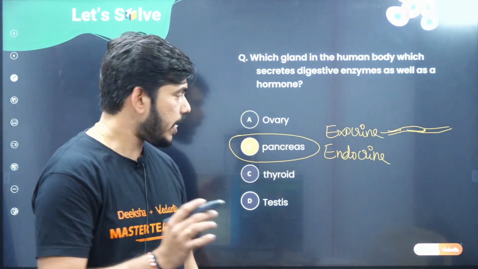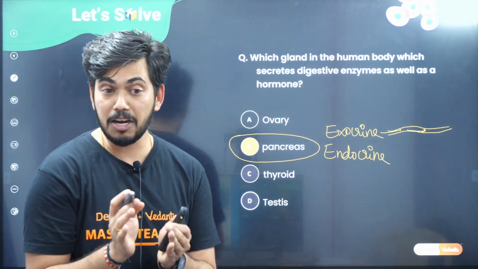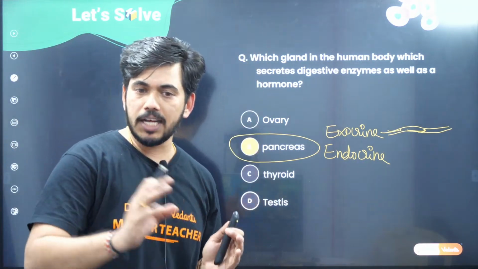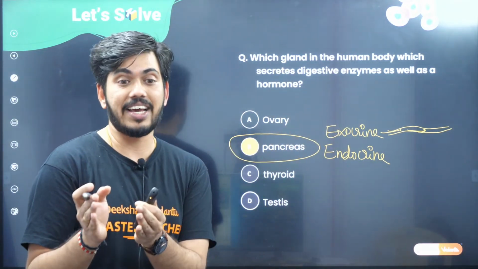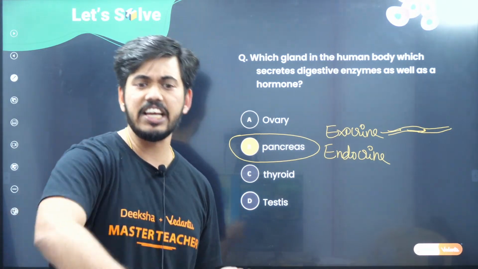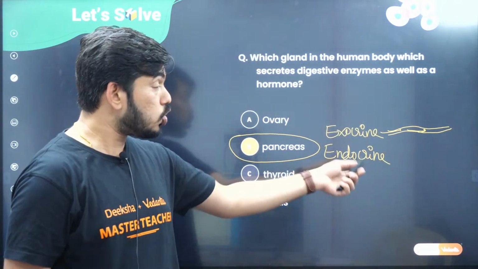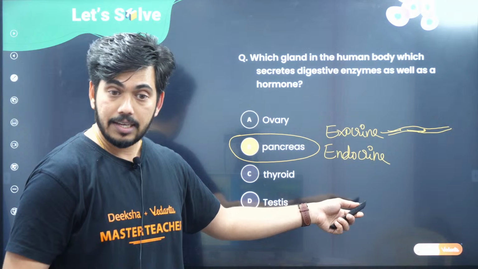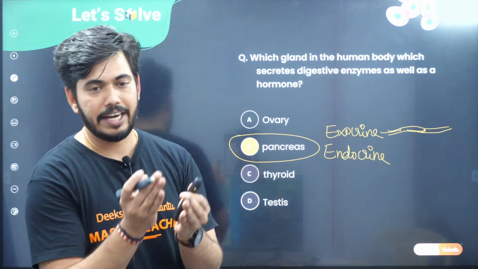Along with that, children, it also produces some hormones, and those hormones are directly released into the bloodstream. They are not passing through any tube-like structures or ducts. Whenever a ductless gland produces chemical substances that are directly released into the bloodstream, we consider it endocrine, like insulin. It's a hormone produced by the pancreas again, and it is directly released into the blood. So the pancreas has the dual nature of both exocrine and endocrine.